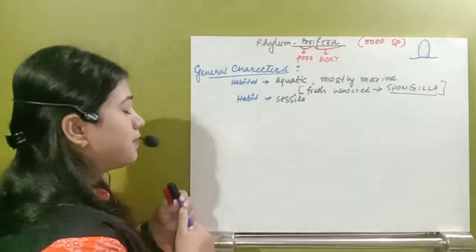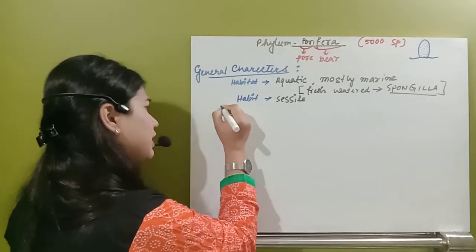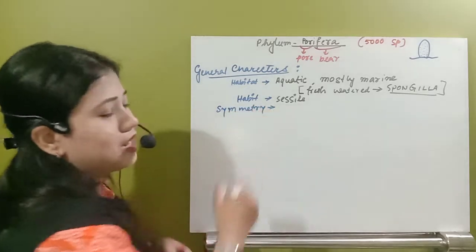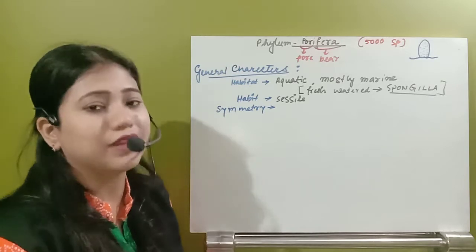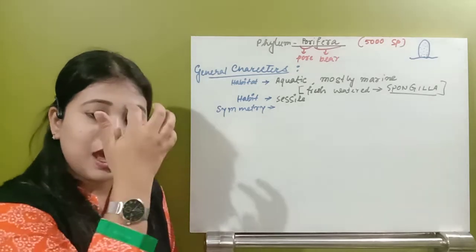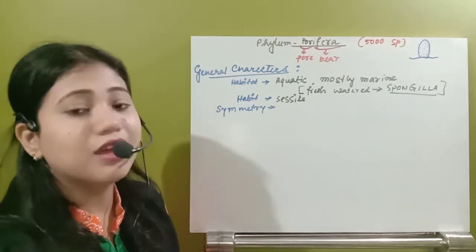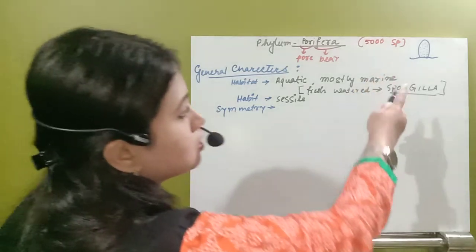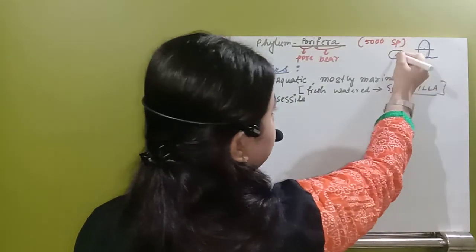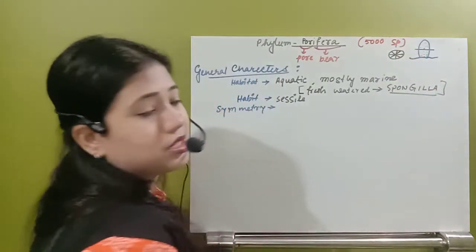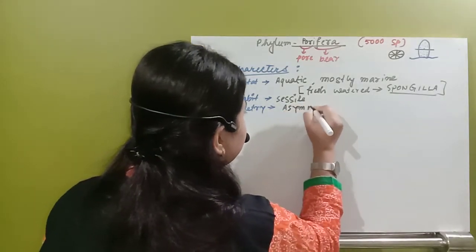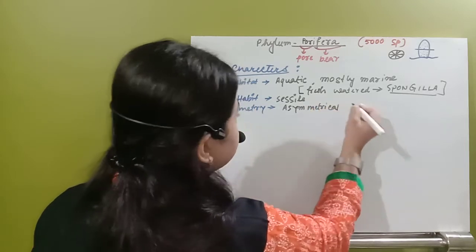Next characteristic, first of all, the symmetry. Under symmetry, what we have seen is that these organisms are not going to have any symmetry. So they are asymmetrical, but I told you that in one class in the phylum Porifera, they have radial symmetry. Like you can see this organism, it's possible that you can divide this animal and you will get a circular cross section. Then you can have radial symmetry. So they are asymmetrical, but yes, we have radial symmetry also.